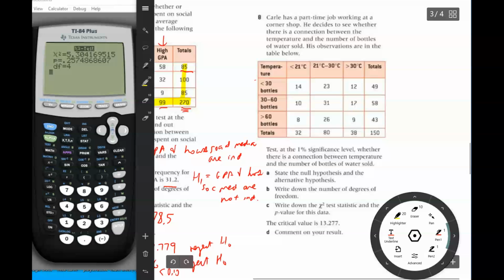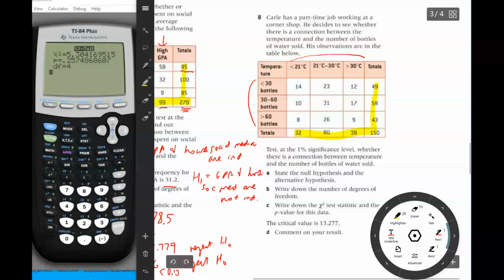So basically we have the number of bottles of water sold across the side, and we have the temperature across the top, and the totals are here and here. Test at the 1% significance level whether there is a connection between temperature and the number of bottles of water sold.